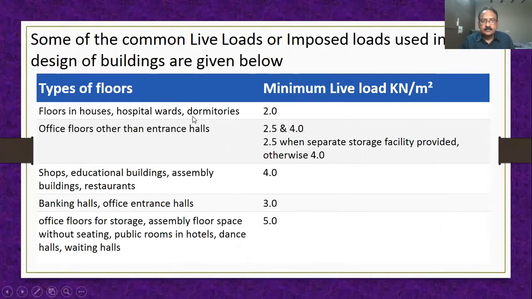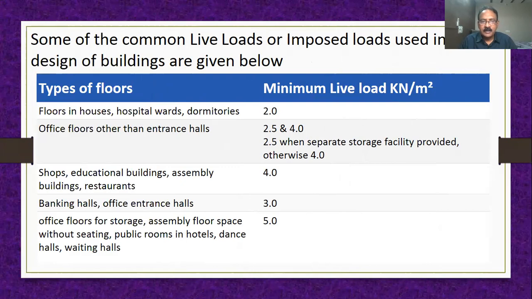As in the last class we discussed, for residential houses, hospitals, dormitories, what is the minimum live load? 2 kilonewton per meter square. Similarly, office floors, other than entrance halls.